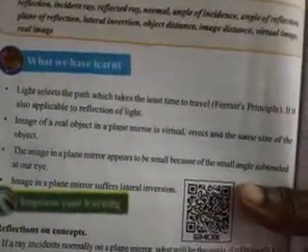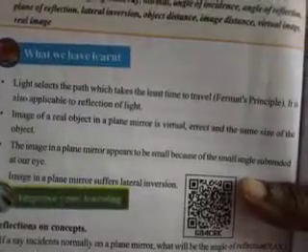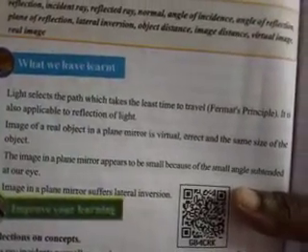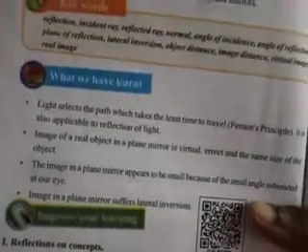Okay, next, here are some of the points. Light selects the path which takes the least time to travel, which we call the Fermat principle. It is also applicable to the reflection of light.